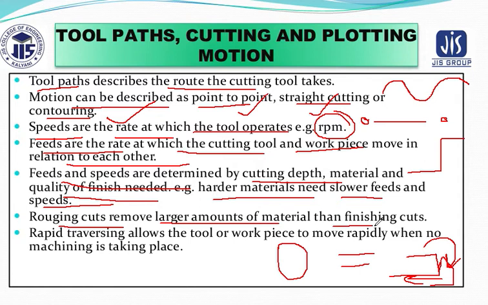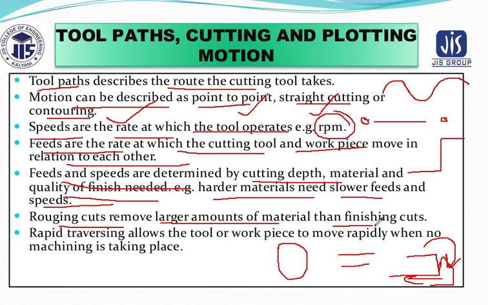So if you want to machine a product and remove material from that product, and you are removing a high amount, that means your depth of cut and feed have been given more, then obviously you will get a rough surface on that product. But if you are going for a good surface quality finished product, then always the depth of cut must be given minimum and the feed rate should also be given minimum.